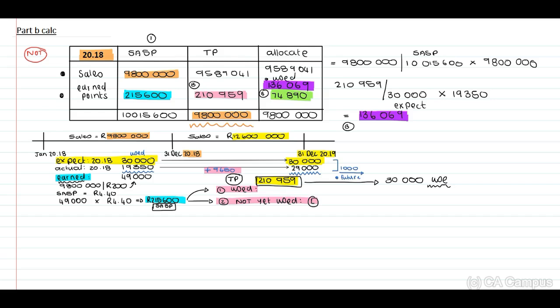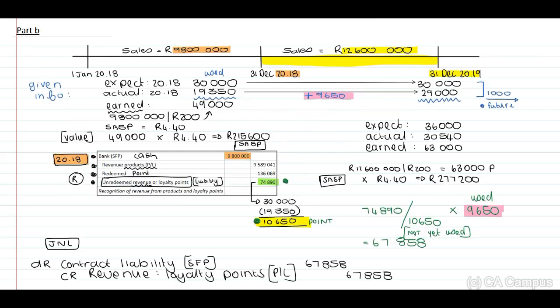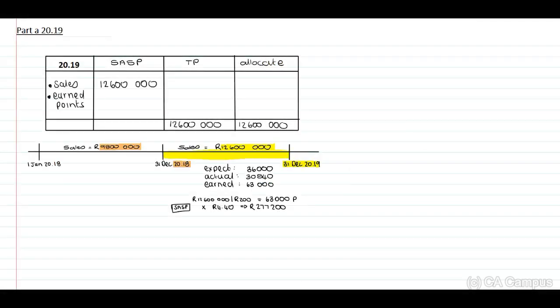Now, we still have to answer the requirement. We've only included one journal here at the bottom. We need to include our journals in terms of 20.19. Right, let's have a look at our 20.19 journal entry. I have included my timeline again with all of the relevant details, expect, actuals earned, and remember, we need to establish our standalone selling price, then allocate this as per the transaction price. And guys, step number 3, we need to allocate the portion redeemed and unredeemed, or actually not redeemed yet.